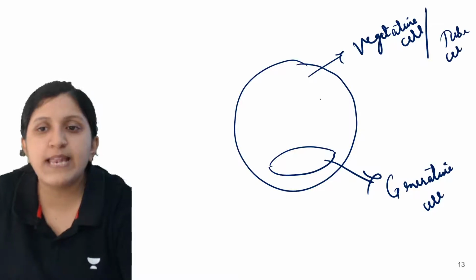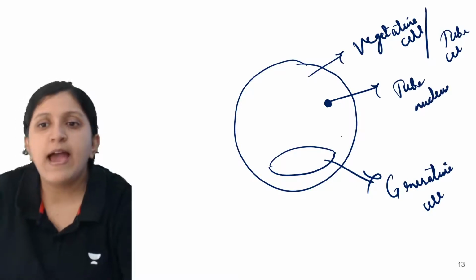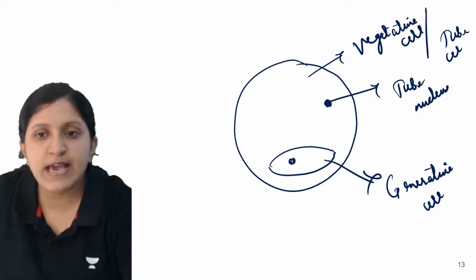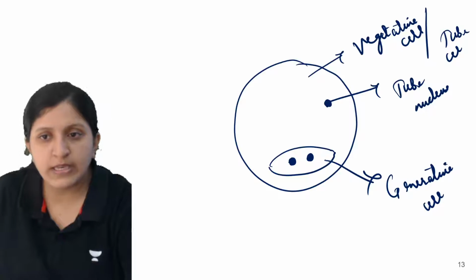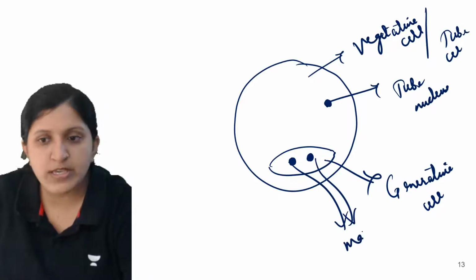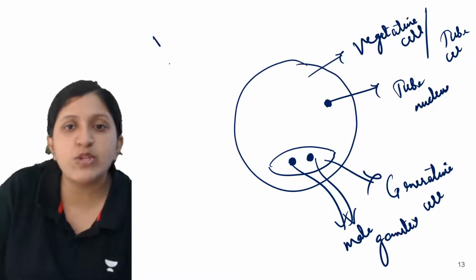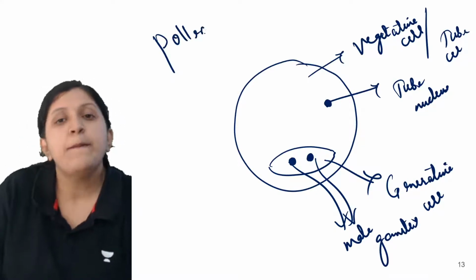The tube cell has a tube nucleus, and the generative cell has two nuclei, which we call the male gametes. So this is the structure of the pollen grain.